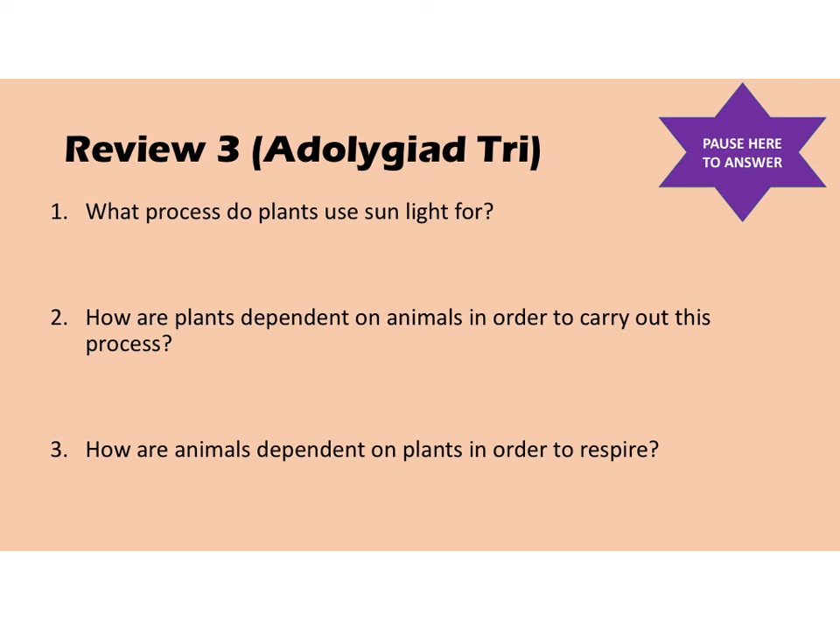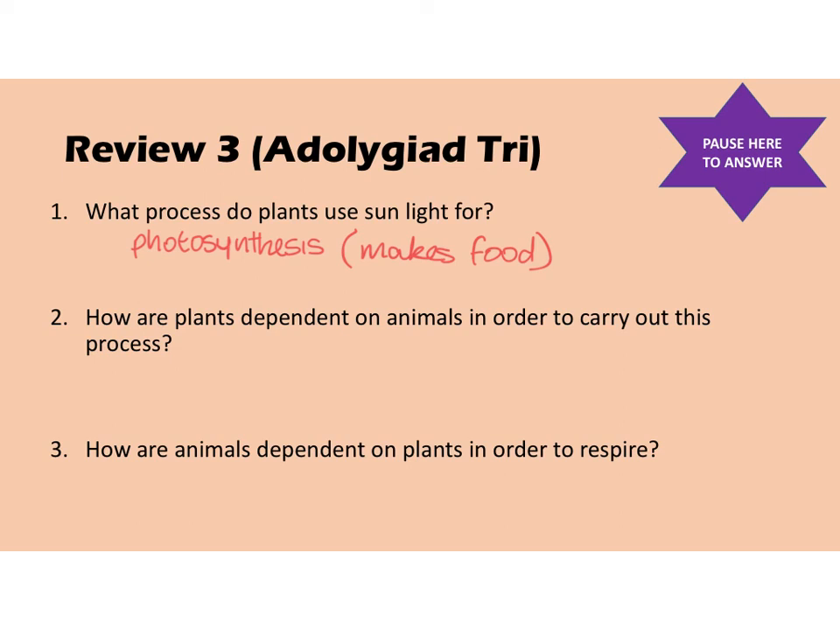Alright, hopefully you've answered those 3 questions by now. Number 1, what process do plants use sunlight for? The answer is photosynthesis, and in brackets I'm going to put makes food.